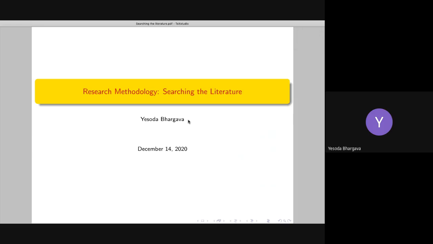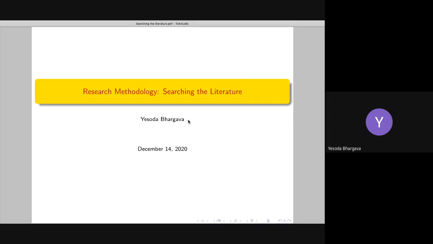Searching the literature forms a very crucial part of our research journey, and as it involves a lot of evidence gathering and critical analysis of the evidence, it is very crucial that the research papers we are reading are exhaustive in nature. We should make sure that we read at least around 50 to 60 papers in a field to properly become acquainted with that field.